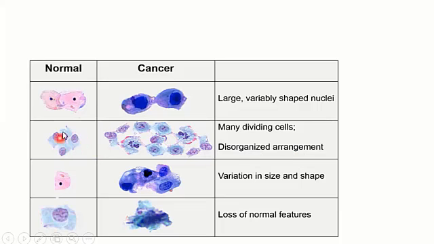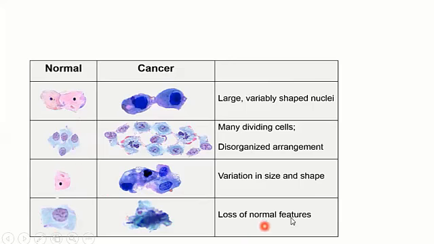When the normal cells are dividing, their number is controlled by coordination, and they are properly organized. But in the cancerous cells, when they are dividing unlimitedly, they have this kind of disorganized arrangement, and many cells are formed. Next one is the variation in size and shape. You can see this is a normal cell and this is a cancerous cell. It has a great variation in size and shape compared to the normal cell.